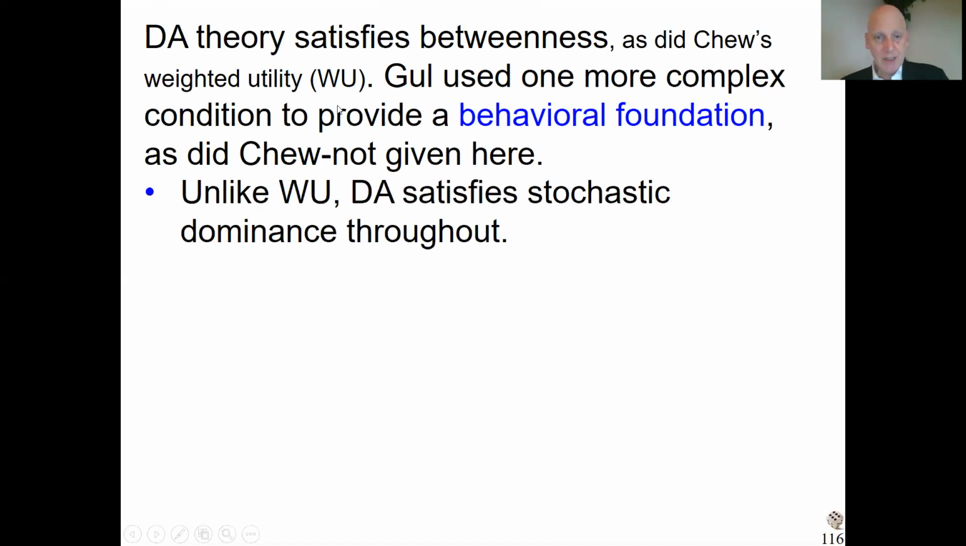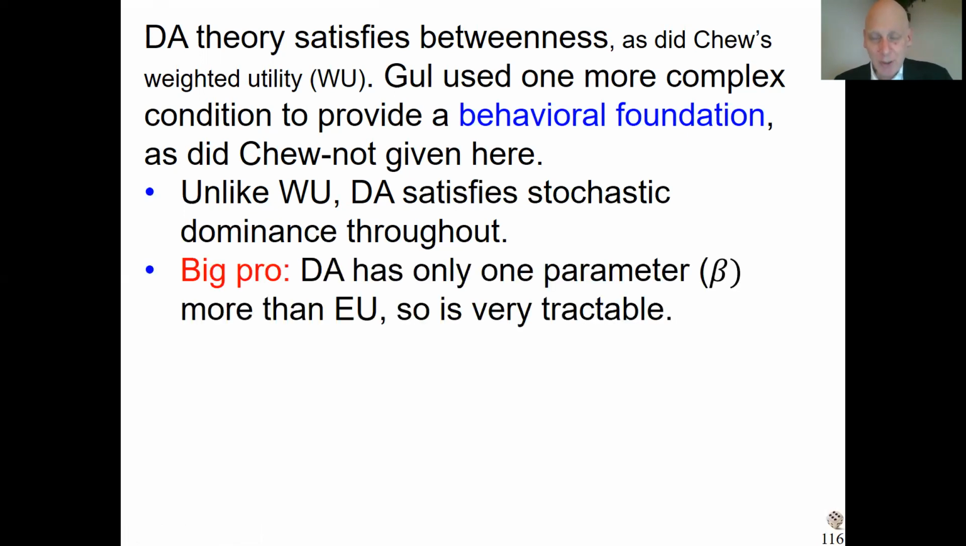When I explained this first version of prospect theory, by the way, a better version of prospect theory is yet to come. Anyway, the version I explained so far violated stochastic dominance, which was not good. Weighted utility was already better. It could satisfy stochastic dominance, but only on bounded intervals, never on the whole real interval. But disappointment aversion is yet better. It just satisfies stochastic dominance everywhere. So that's a big pro of the theory. Further, I already said, it's very tractable, impressive.